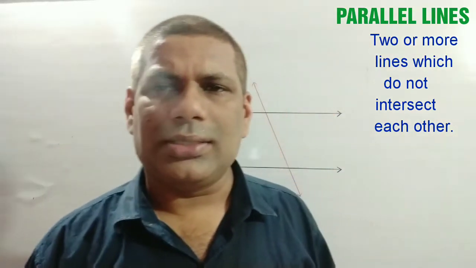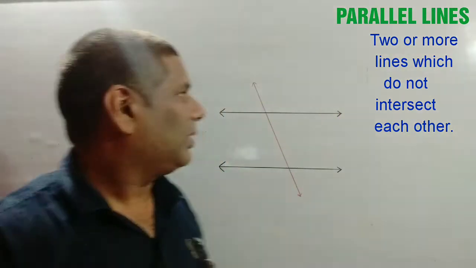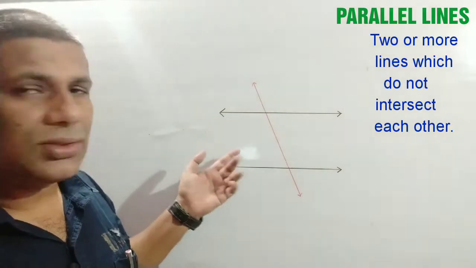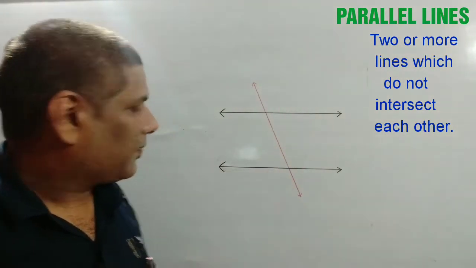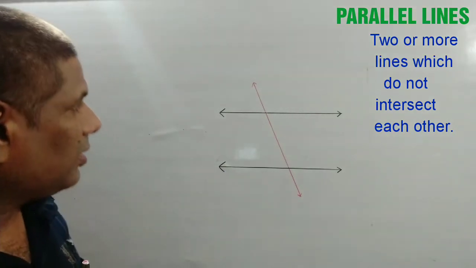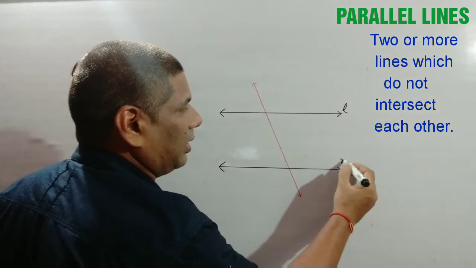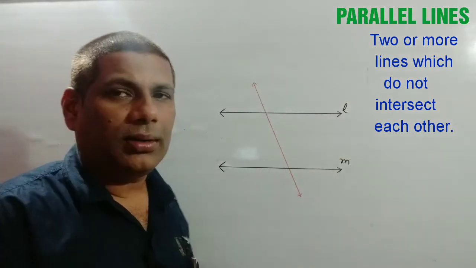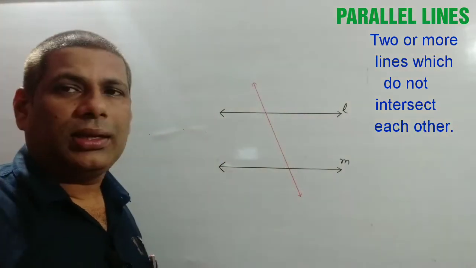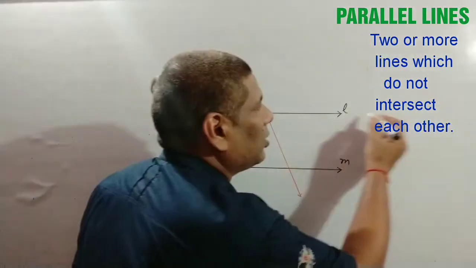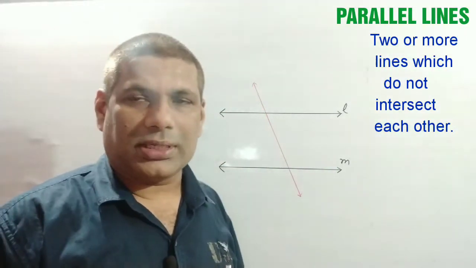So a parallel line is a line which does not intersect another at any point, or the perpendicular distance between the two lines is constant at every point. Let us see these two lines. This line and this line are parallel. Say these are L and M. These L and M are parallel lines because they are not going to meet at any point if we produce them to infinity also. So they will not intersect each other.